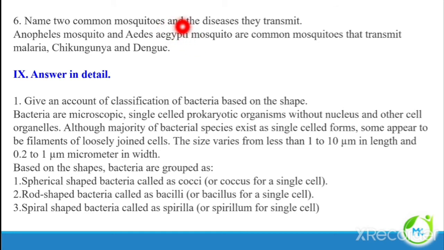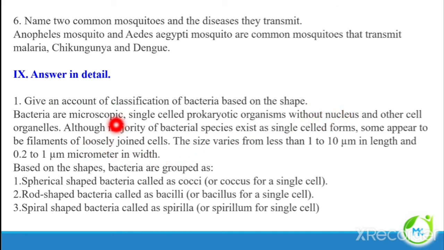Name 2 common mosquitoes and the diseases they transmit. Anopheles mosquito and Aedes aegypti mosquito. They can transmit diseases like malaria, chikungunya, dengue. Answer in detail. Give an account of classification of bacteria based on shape.